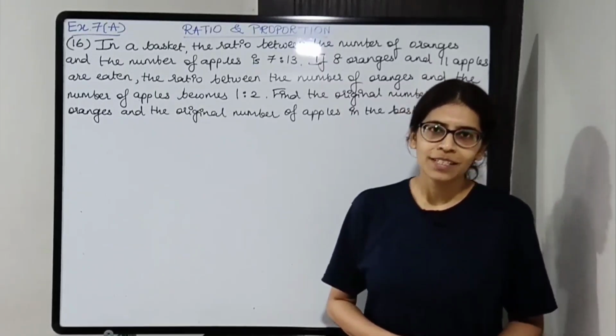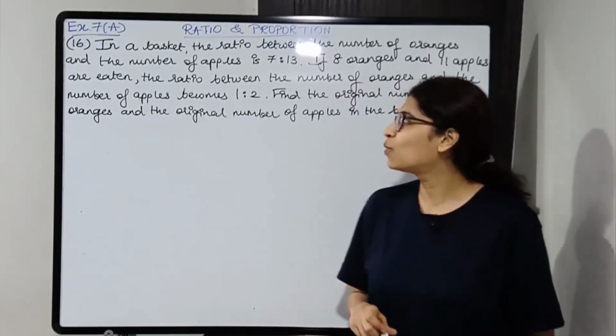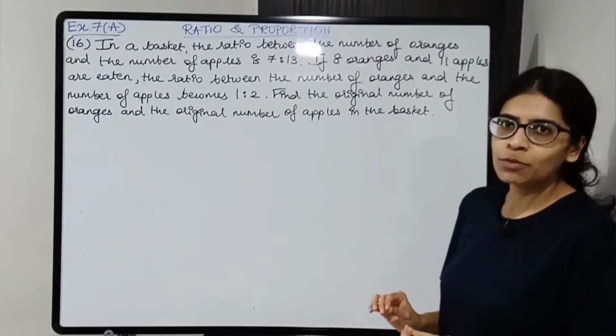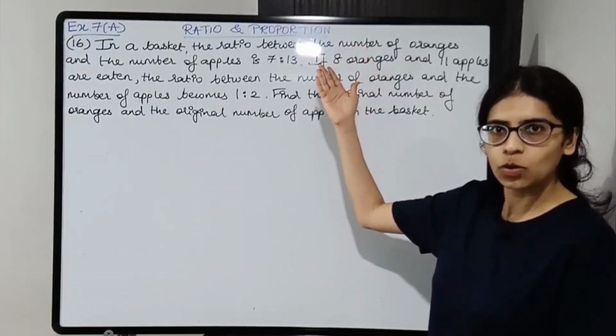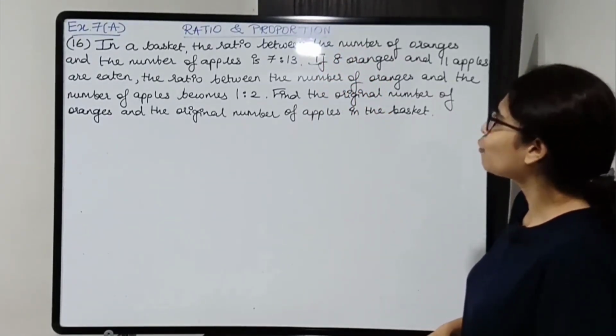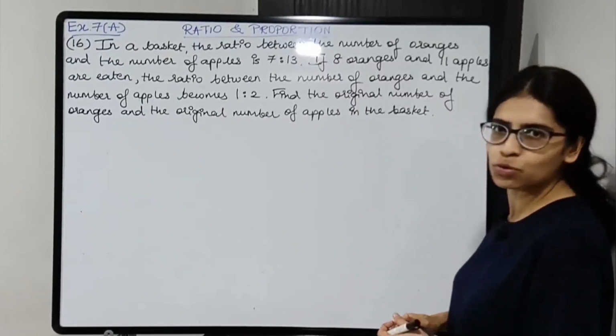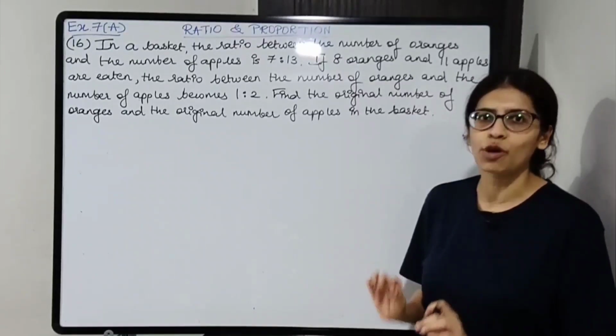There are two things given over here, oranges and apples. We need to find the original number of oranges and the original number of apples in the basket. That is given in the beginning. In the first statement, in a basket the ratio between the number of oranges and the number of apples is 7:13. So students, first we'll see how to solve and then we'll solve with proper steps.